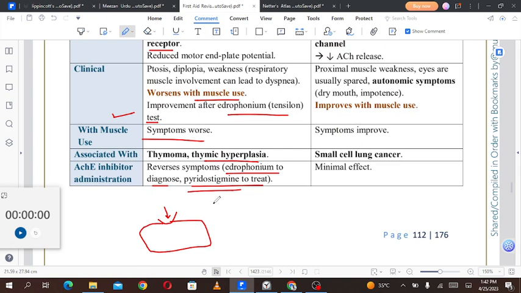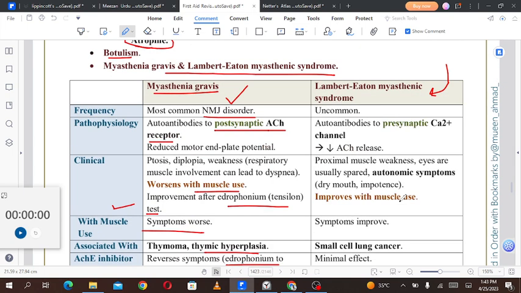But we are not supposed to kill the patient by giving them edrophonium, because the current symptoms are due to the acetylcholine, and on top of that, we are giving an acetylcholinesterase inhibitor. So why do we give edrophonium to them? Because edrophonium is a very short acting drug, and the total effect of edrophonium is gone after 15 minutes. So we can test it. That is why we use edrophonium only for diagnostic purposes, and then we use pyridostigmine to treat the patient.